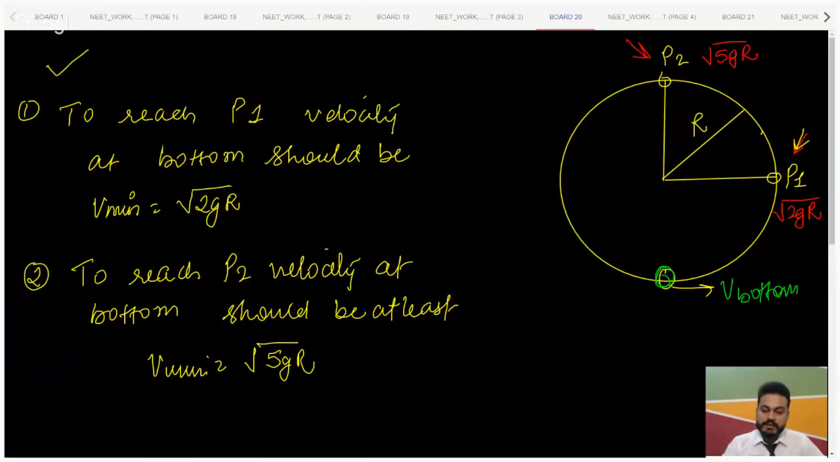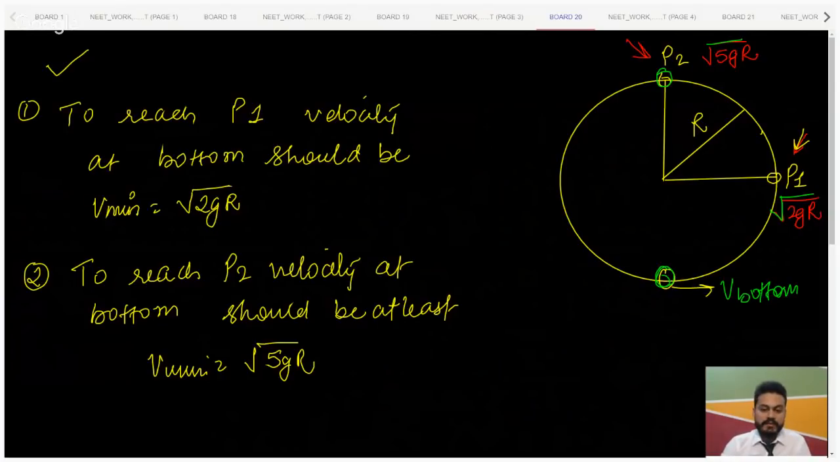So it is root under 2gr. It is very basic, okay? Everyone who has studied this chapter knows this thing. And what should be the minimum velocity at the bottom so that it reaches point P2? So it is root under 5gr. So I am now going to the next question.